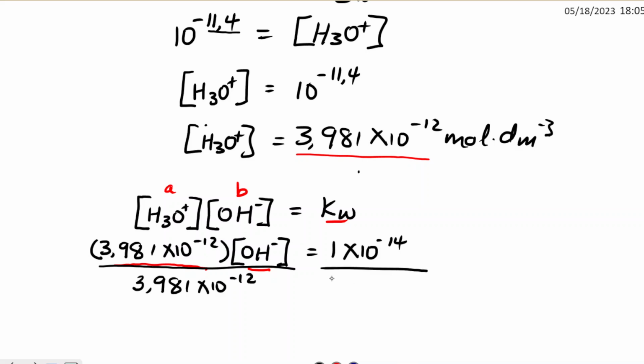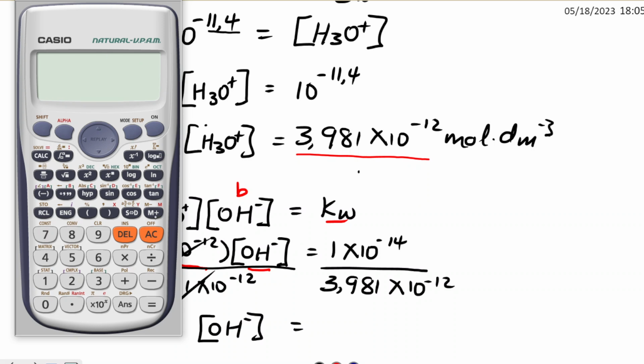We also divide this side by 3.981 times 10 to the power negative 12. Then these two will cancel. Now we'll find the concentration of the hydroxide ions. So let's divide these two. We have 1 times 10 to the power negative 14, and we divide that by 3.981 times 10 to the power negative 12.